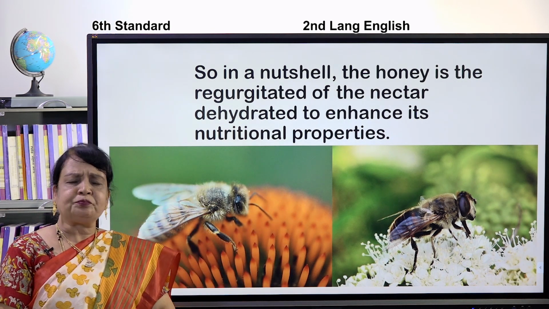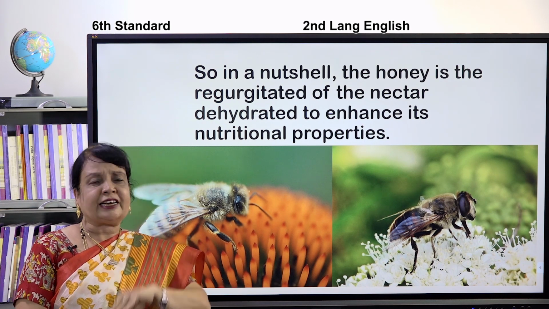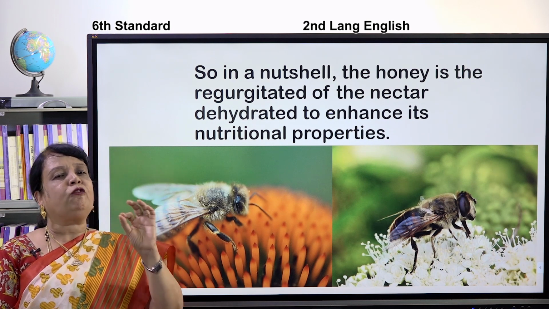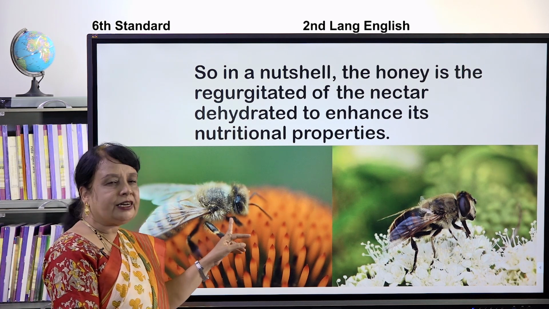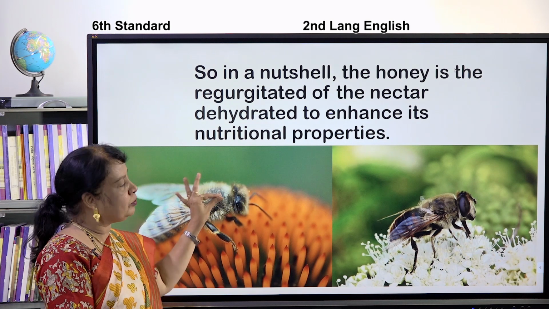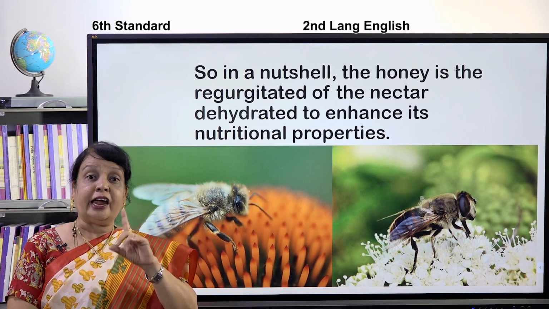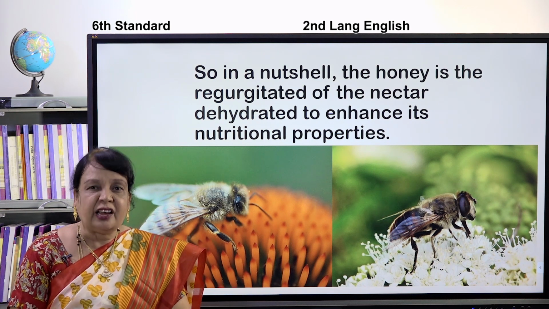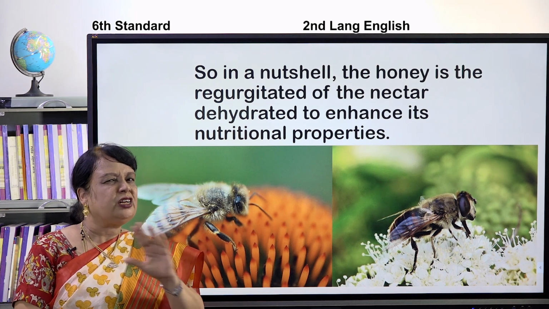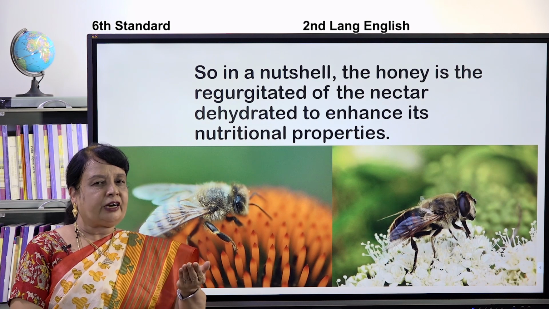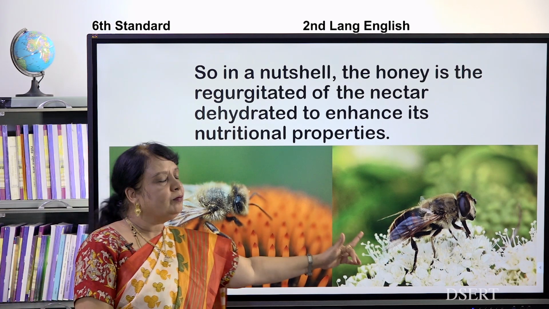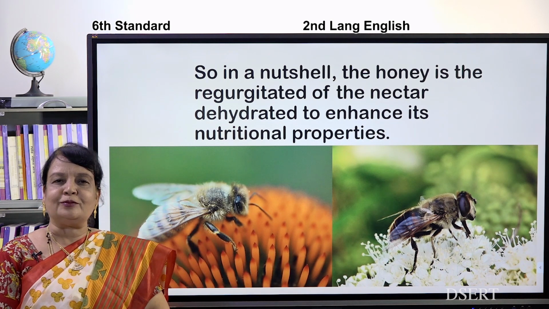Now, children, you can see the honeybee. This honeybee, when it takes the nectar, the nectar will have 80% water. The nectar is the juice taken from the flower. It will have 80% water. Do you know, 80%? Yes, only 20% is juice, the rest is all water. But when it enters the stomach, it will be mixed with enzymes.